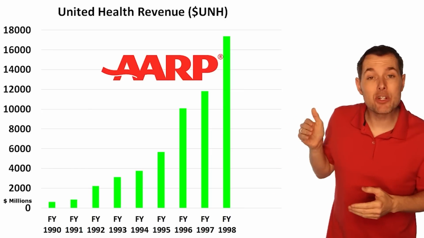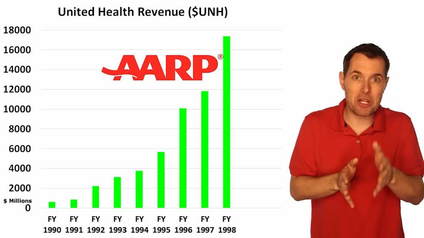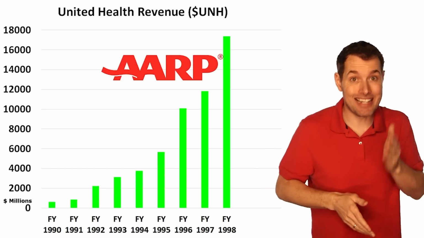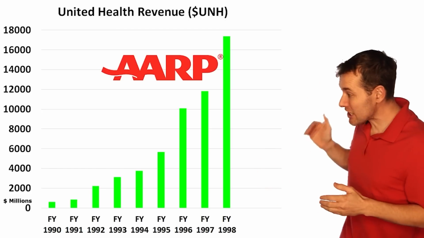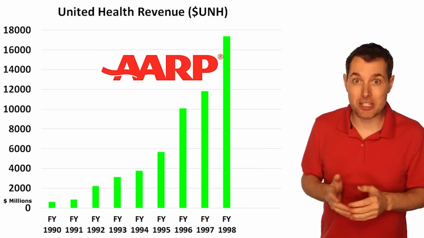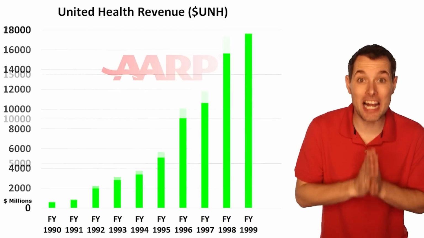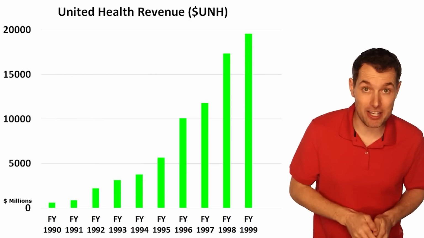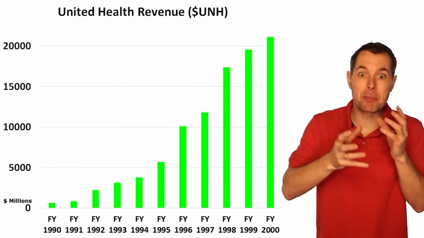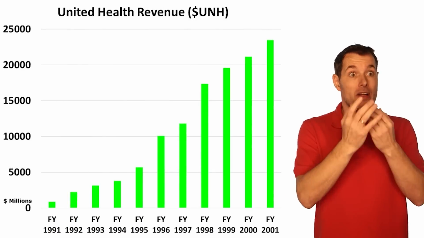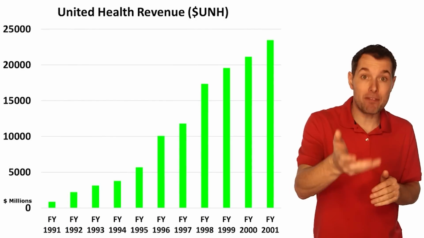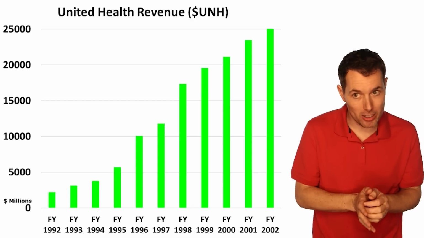They saw a revenue jump of about 40% from 97 to 98. And if you look at the increase in revenue over just the past few years, things have gone a little bit crazy for UnitedHealthCare. Then in 1999, they acquired a dental benefit provider, again, buying their way into different business lines. 2001, one of their subsidiaries, Evercare, acquired LifeMark.